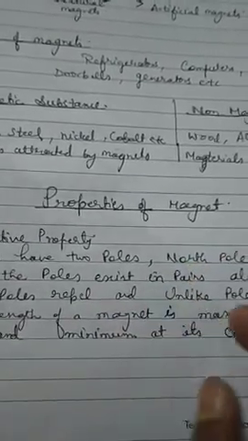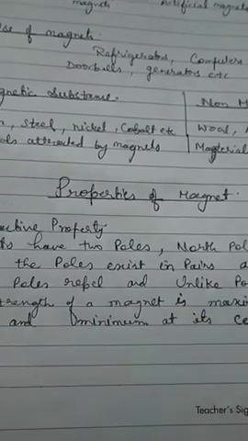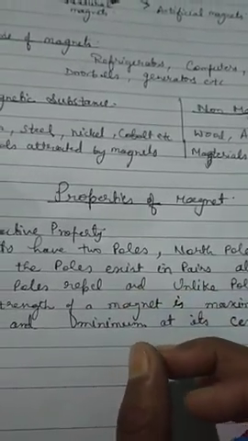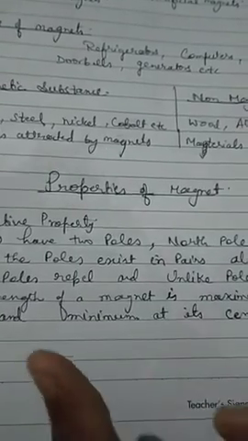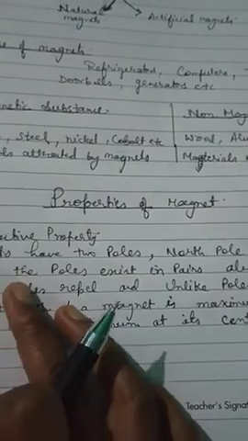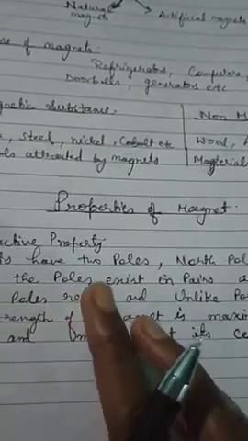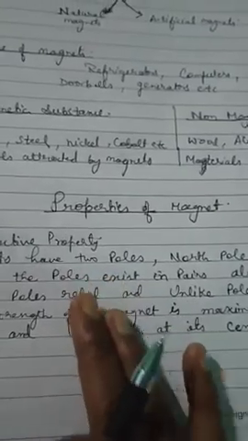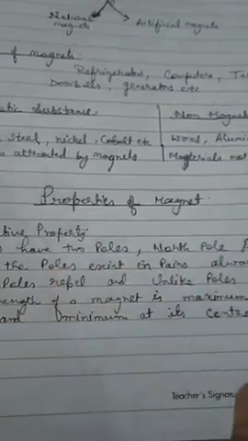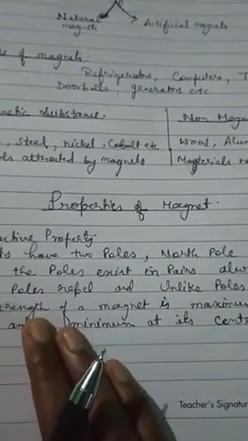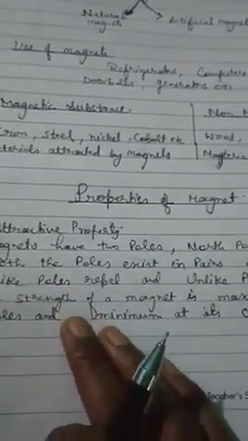And if you bring two magnets' opposite poles towards each other, you will observe that the opposite poles always attract very easily. So the north pole of one magnet will repel the north pole of another magnet, whereas the north pole of one magnet will always attract the south pole of the other magnet.